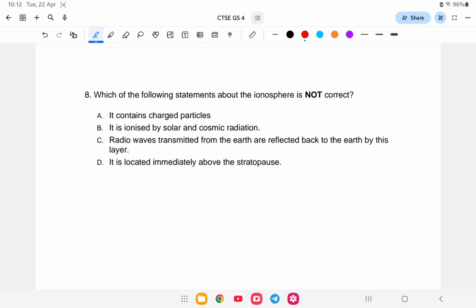Which of the following statements about the ionosphere is not correct? It contains charged particles. It is ionized by solar and cosmic radiation. Radio waves transmitted from the Earth are reflected back to the Earth by this layer, and it is located just above the stratopause. So which is not correct? The answer is D. The ionosphere has charged particles, so it reflects radio transmission because of the charged particles. It is ionized by solar and cosmic radiation. So A, B, C are correct.